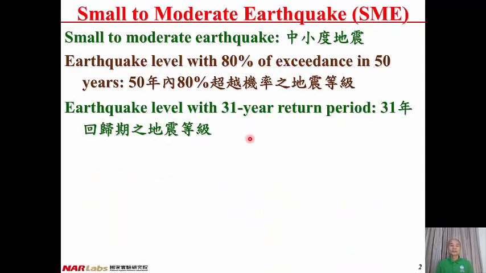Here's the terminology. A small to moderate earthquake, in Chinese 中小度地震, is an earthquake level with 80% probability of exceedance in 50 years, in Chinese 50年内80%超越几率的地震等级. Or it is an earthquake level with a 31-year return period, in Chinese 31年回归期之地震等级.